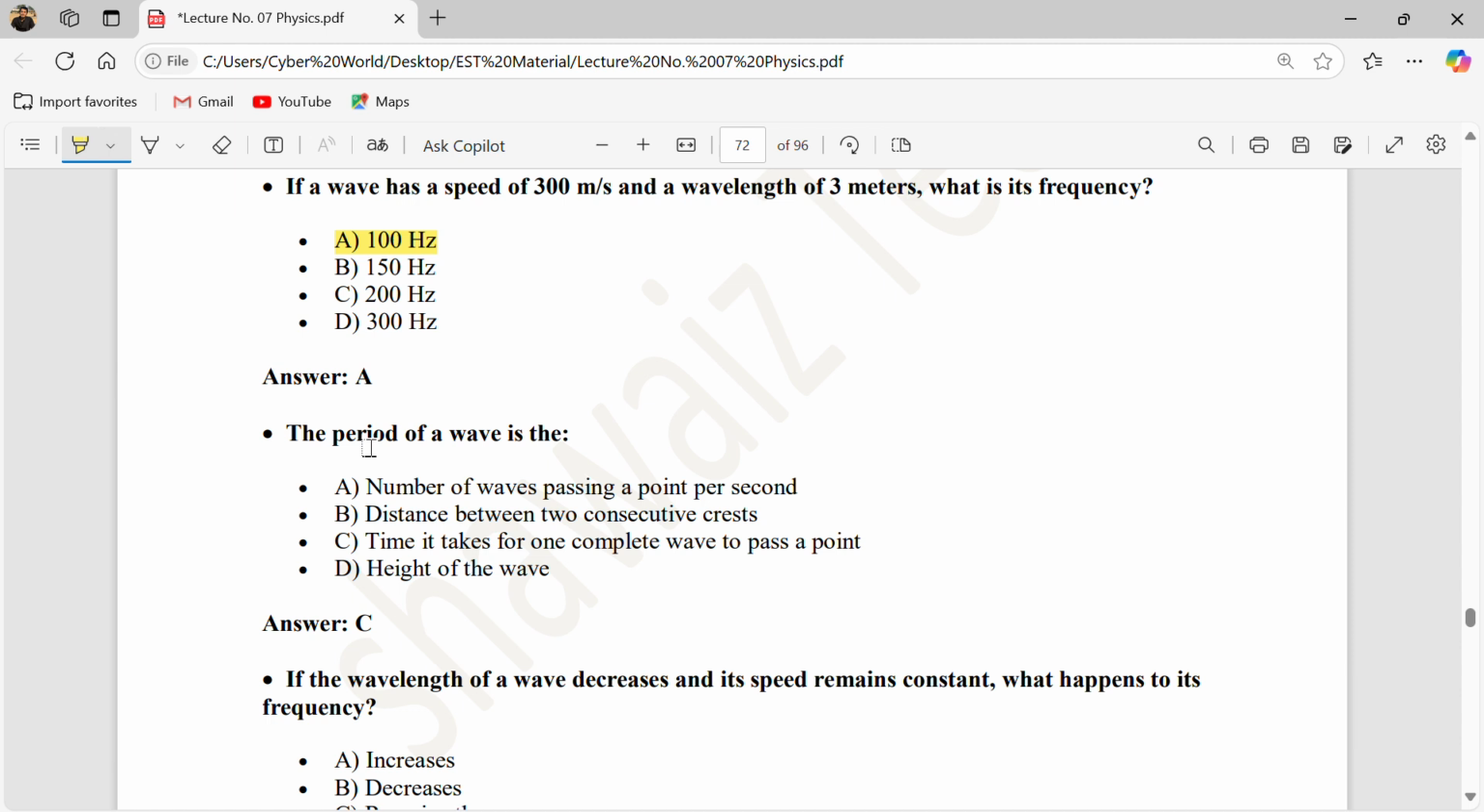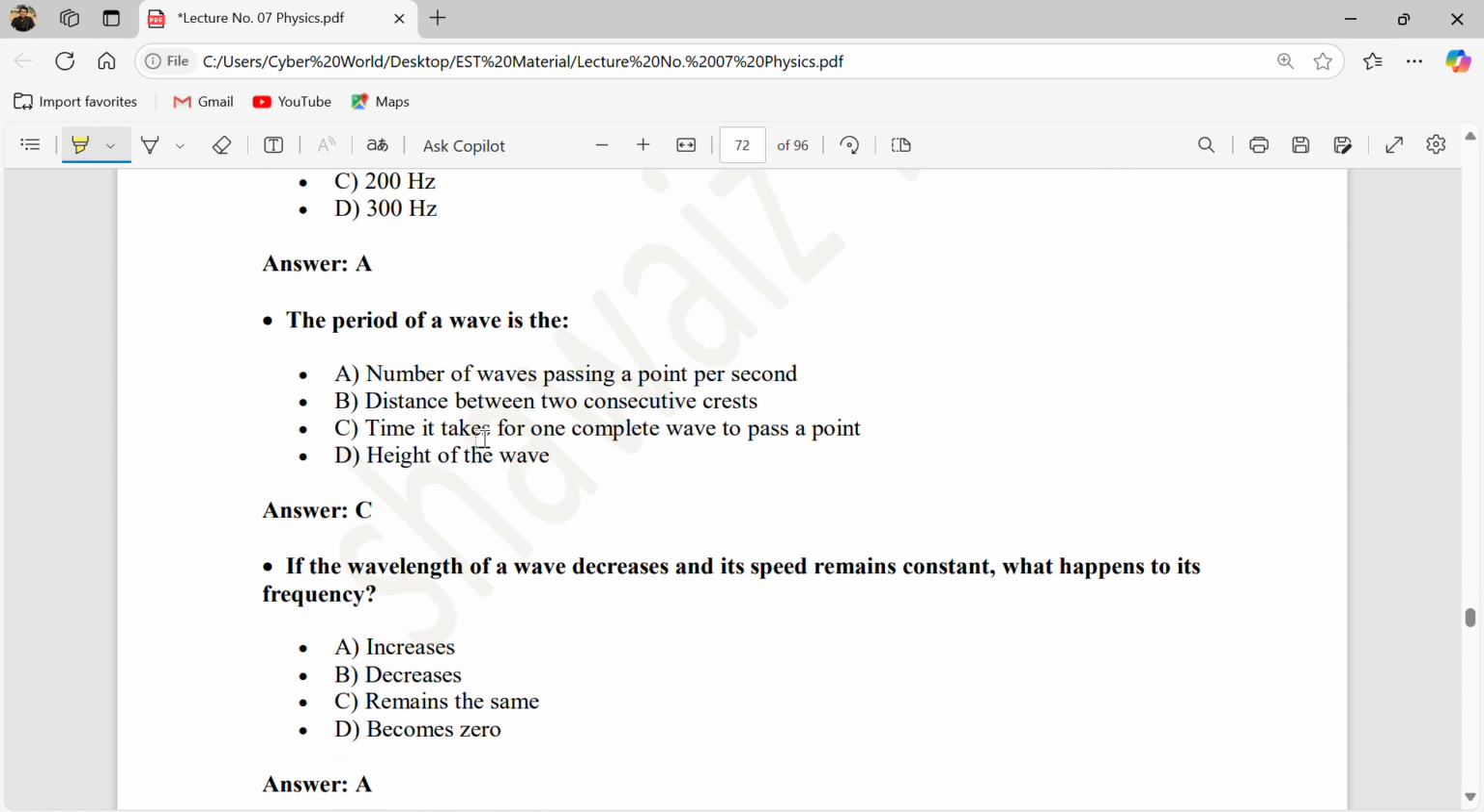The period of a wave. What is the period of a wave? Period means the time it takes to complete one complete wave. So basically the time to complete one wave is called the period, or you can say the time period. The correct answer is the time it takes for one complete wave to pass a point.